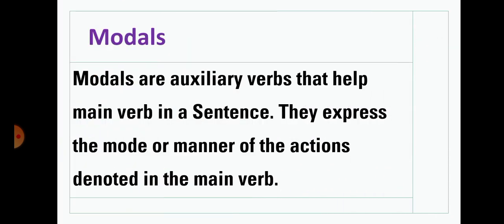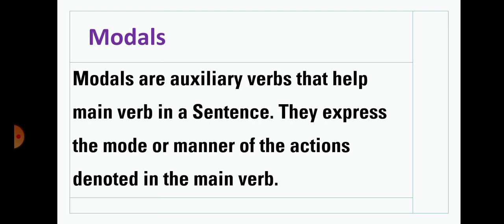Students, in the complete series of English grammar, today we are going to read modals. In the previous video we have already read what modals are, the important facts about auxiliary verbs, and some uses of important modals.